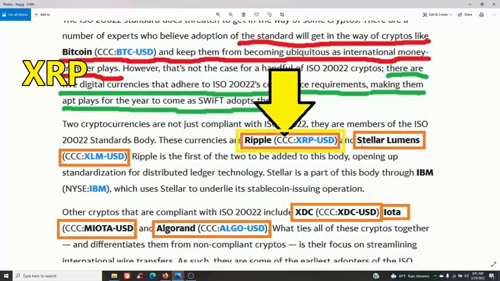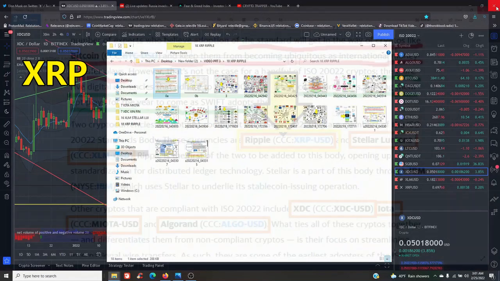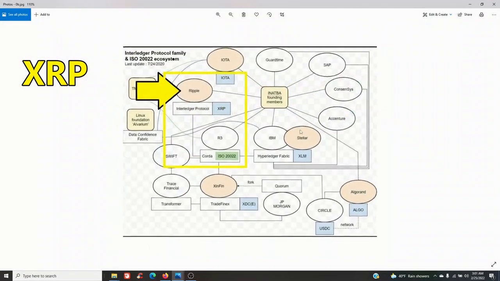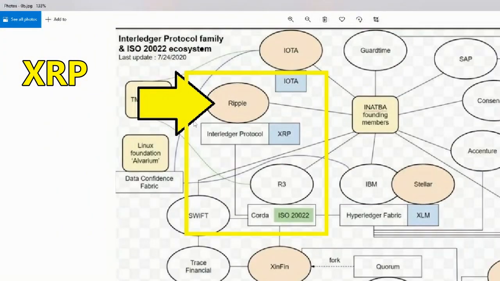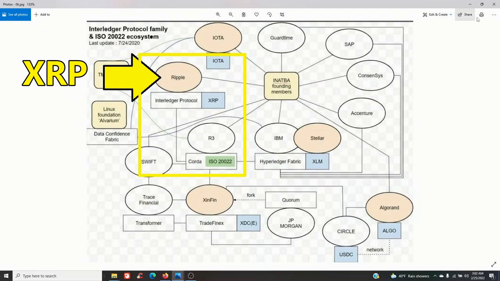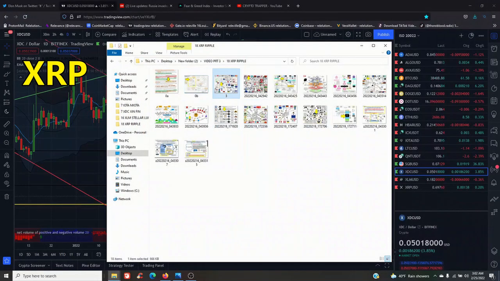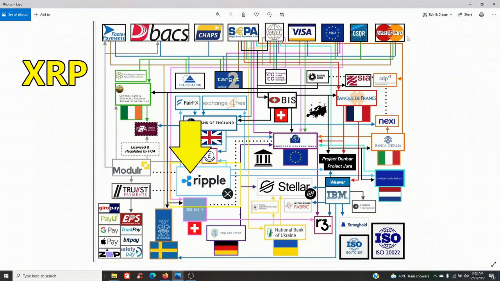Again, right here in the original information, Ripple listed with what we had looked at before. Again, back to this one. Ripple has its section of the original Interledger Protocol family and ISO 20022 ecosystem that we were looking at. In this grid here that we've been to several times already, here's your Ripple.